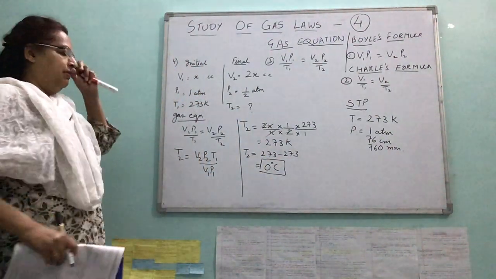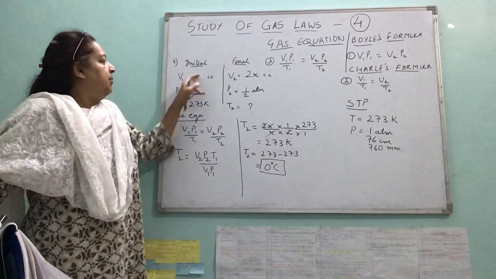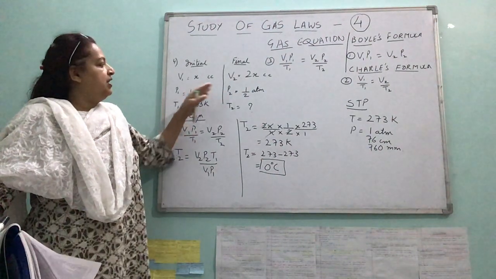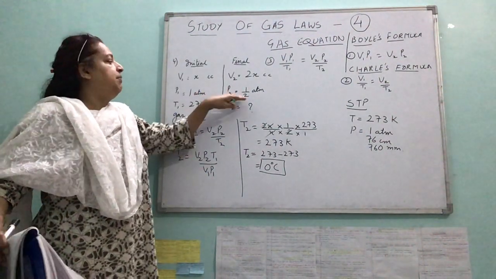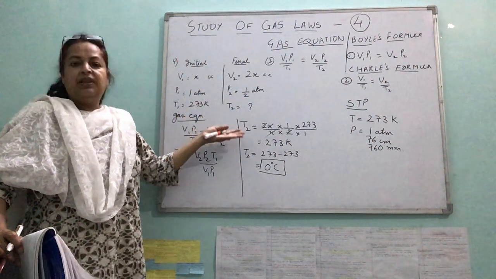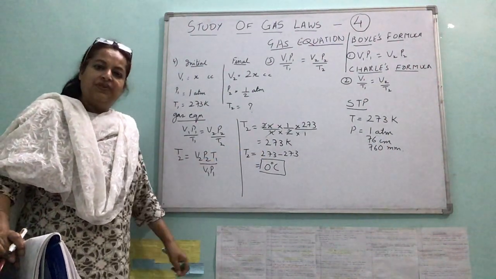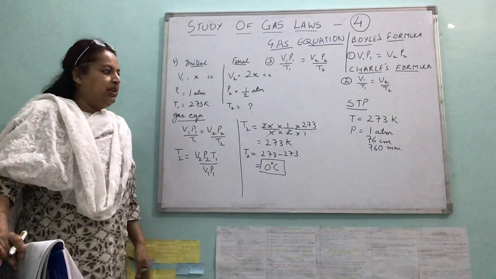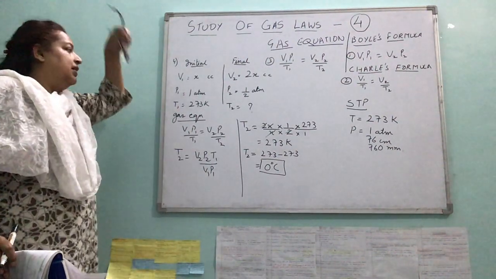Well, so what is the temperature needed to double the volume of the gas if the pressure is decreased to half? As we know, if pressure is reduced to half, volume would be doubled. That means temperature need not be changed. So I will find that temperature does not change. It is 273 Kelvin. But you have to show this working. So this is how you do this question.